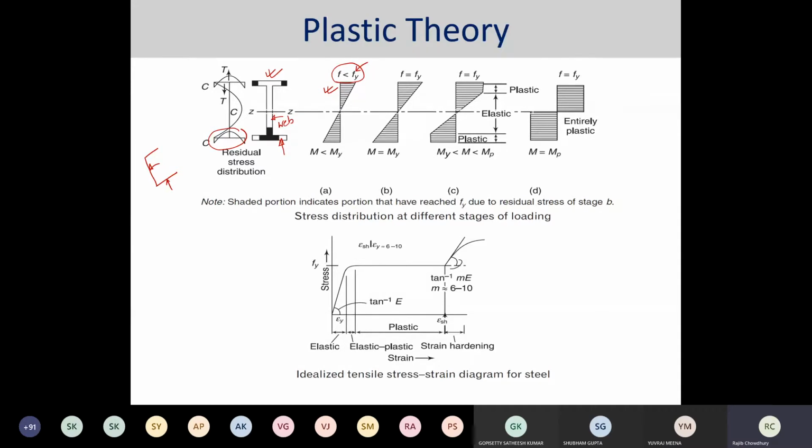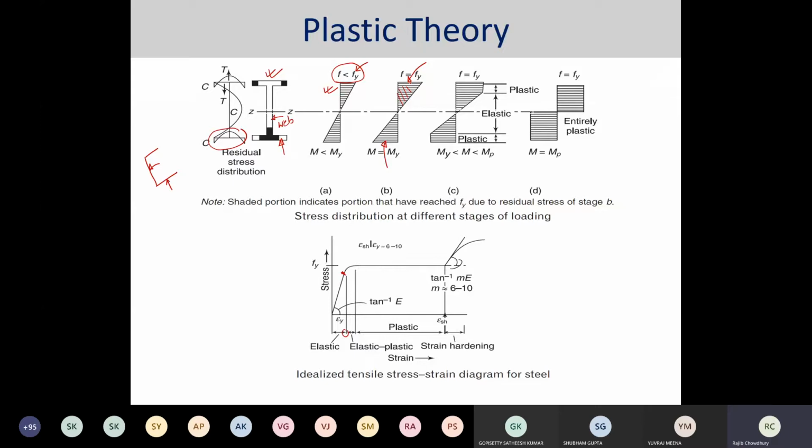Once the strain epsilon reaches its yield point, then what happens? The extreme fibers, here and here, get plastified or start plastifying. The rest of the cross section is still within the limit of the yield strength.